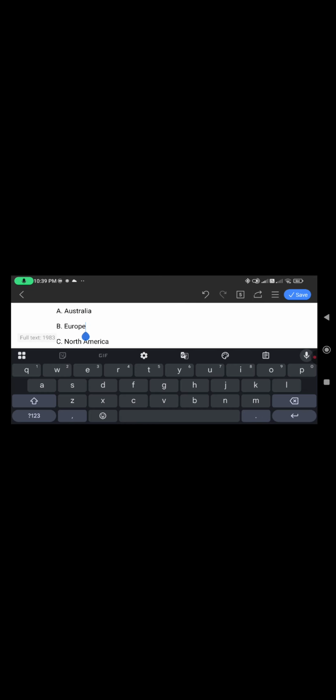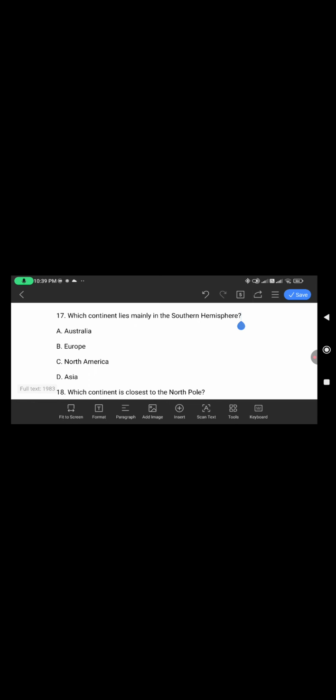Now moving on to question number 17. Which continent lies mainly in the southern hemisphere? Australia, Europe, North America, Asia. Answer will be A. That is Australia.